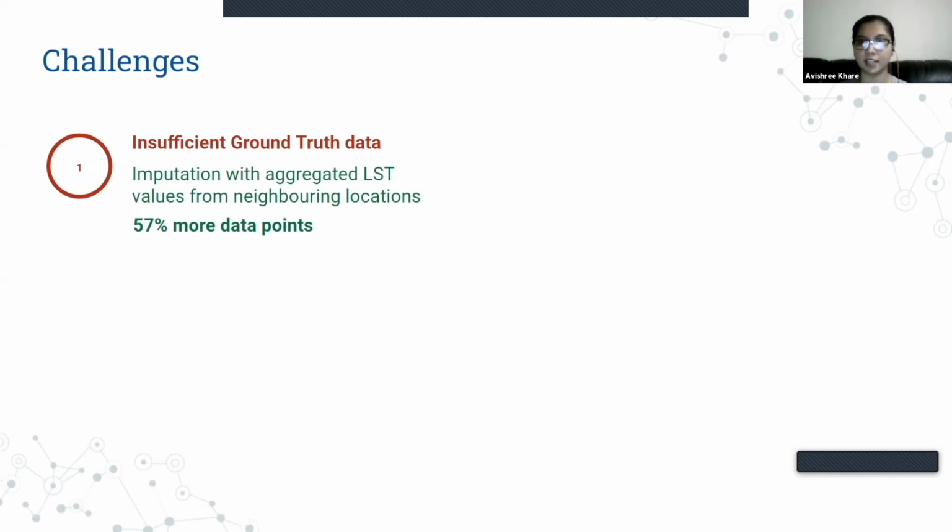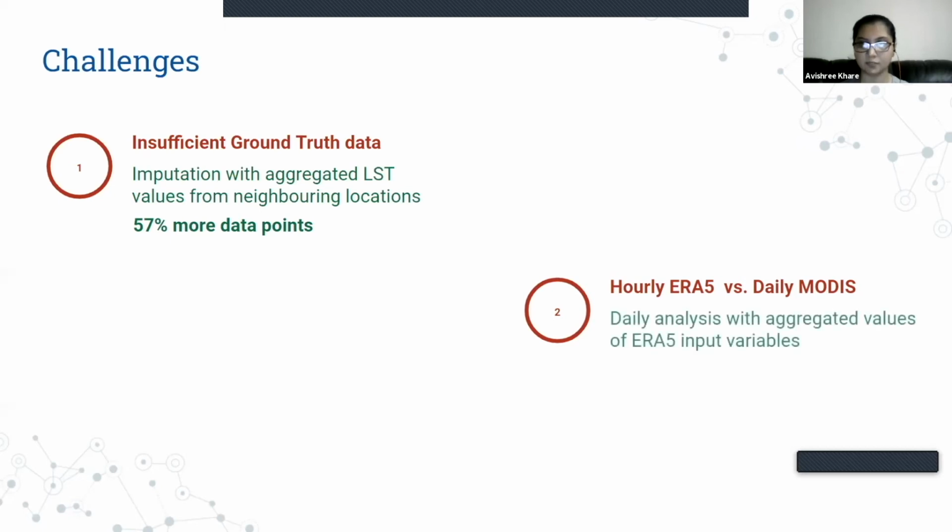The second challenge that we faced was that there was a lot of difference in the time scale of ERA5 reanalysis variables and MODIS land surface temperature. So ERA5 variables are present on an hourly basis, whereas MODIS provides daily values for land surface temperature. In order to bridge this gap, we aggregated ERA5 hourly variables to report daily aggregates and use these to build a day-wise model. So our model predicted land surface temperature for a given day using input aggregates from ERA5.